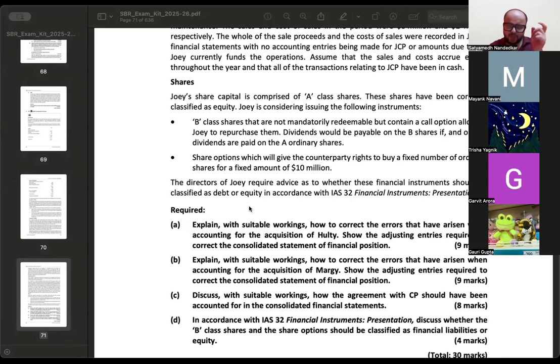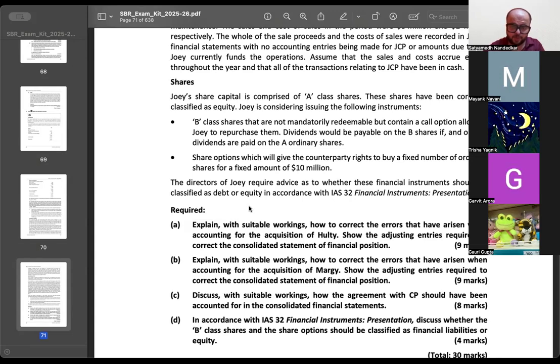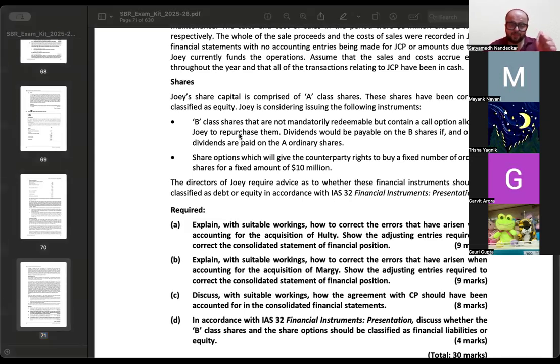Now if you observe Class B shares, there is a word written that there is a call option. किसके पास है कॉल ऑप्शन? कॉल ऑप्शन is with Joey, and call option is an option to buy. So the company has an option to repurchase its own shares, and dividends are payable only if you pay dividend on equity instrument A. एक जो A कैटेगरी का शेयर है, if you pay dividend on that, only then you have to pay dividend on category B shares. Otherwise, there is no such obligation. Now the question is, how should you classify the category B shares?